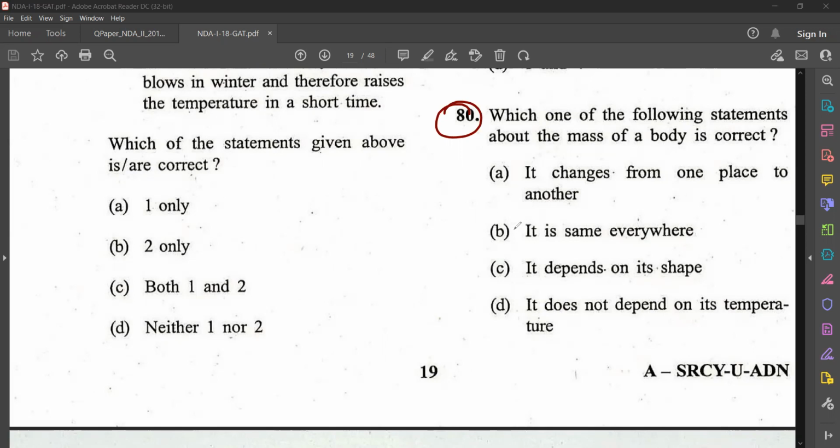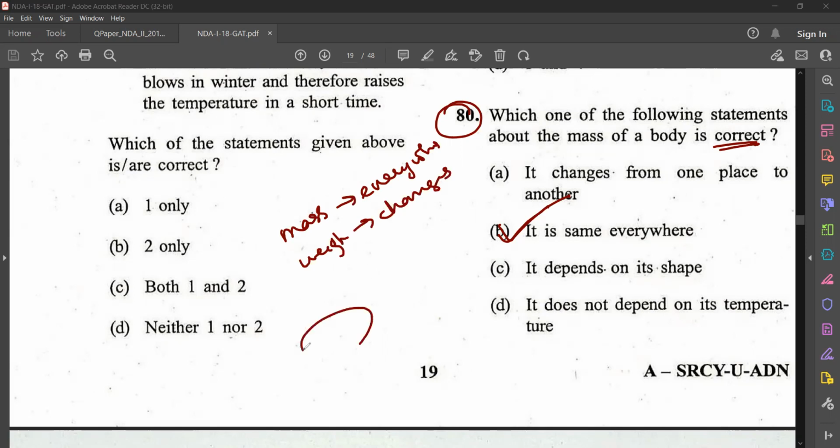Okay, what is the answer? It is same everywhere. Correct, no? Why? Mass is the same everywhere, while weight is changing. If we are on Earth we'll have one weight. If we are on the Moon, we'll have another weight. But mass is the same everywhere.